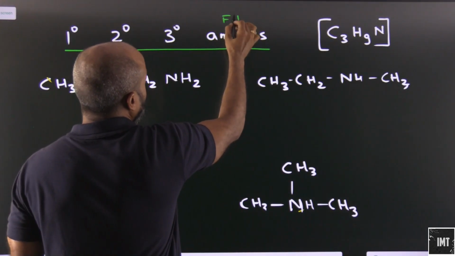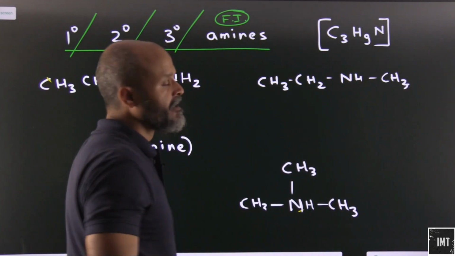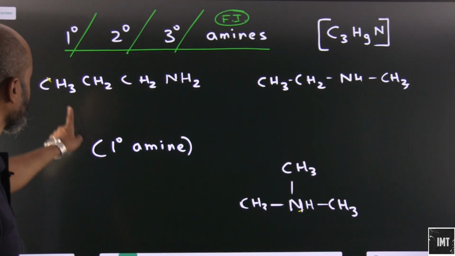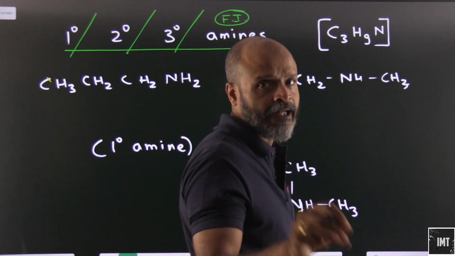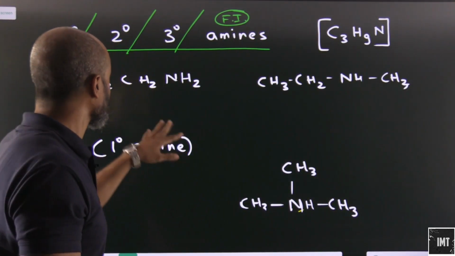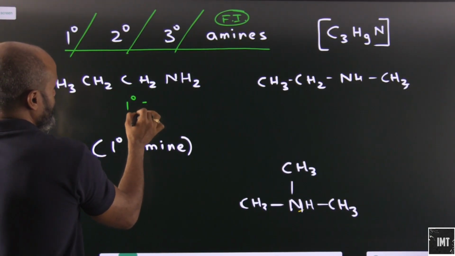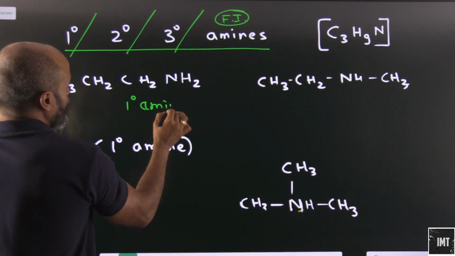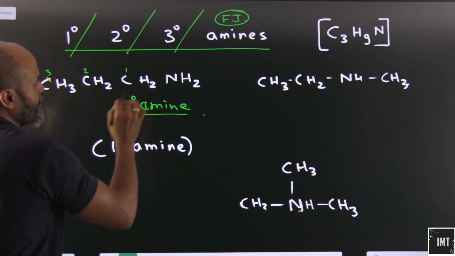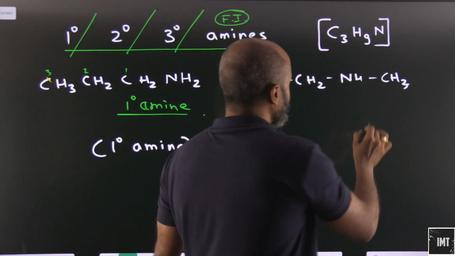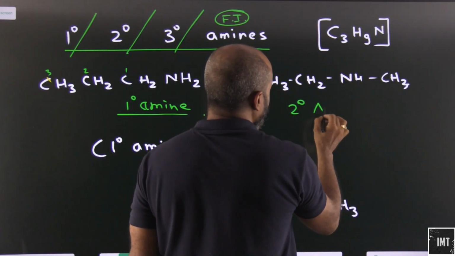This also will show functional isomerism. What? 1 degree, 2 degree and 3 degree amines. So let's say this is the molecular formula C3H9N, and we will make amines out of it. So this is a 1 degree amine, because here the N is attached to the first carbon atom. So this is a 1 degree amine. This, if you see, is a 2 degree amine. This will be a 2 degree amine.